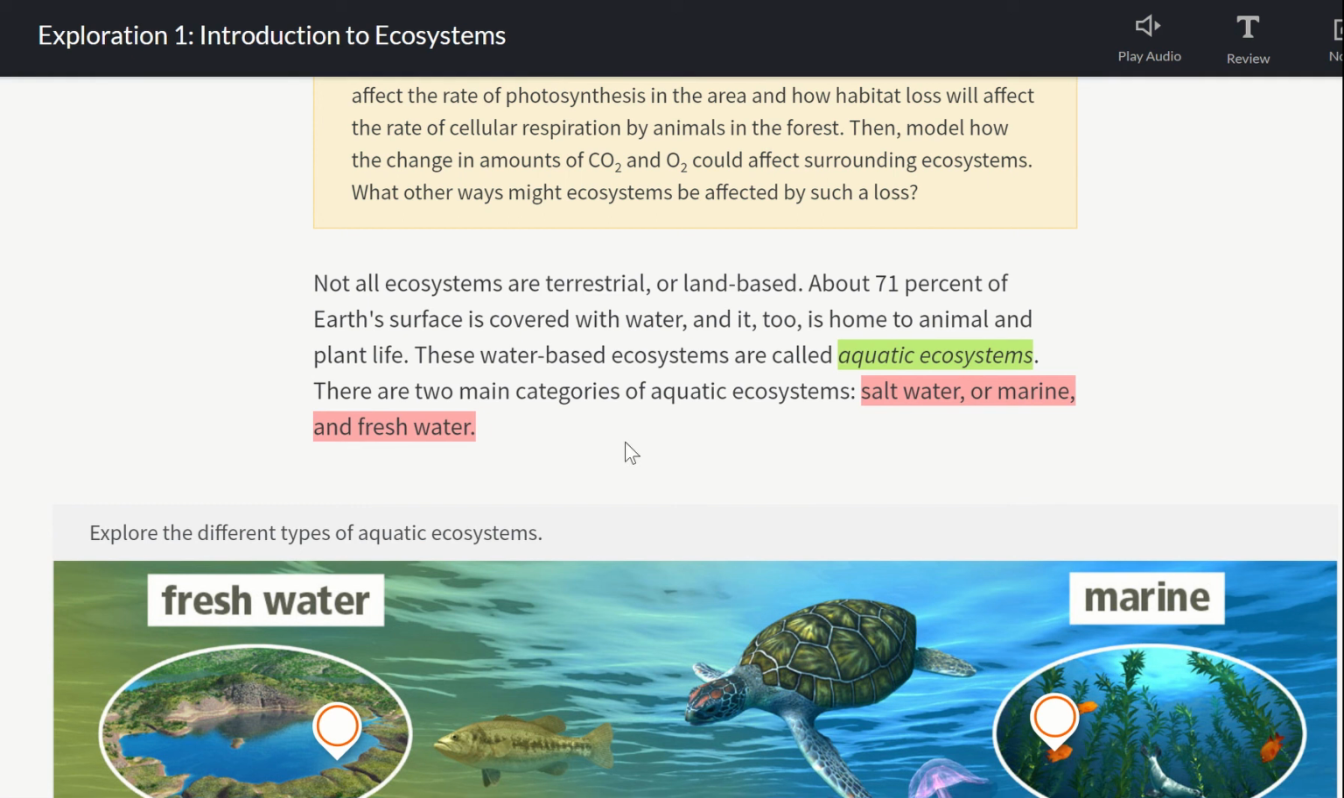So that's a little review on ecosystems and how we organize them and what they're made up of. As we move on, we'll look into how the energy flows and what that's going to look like.